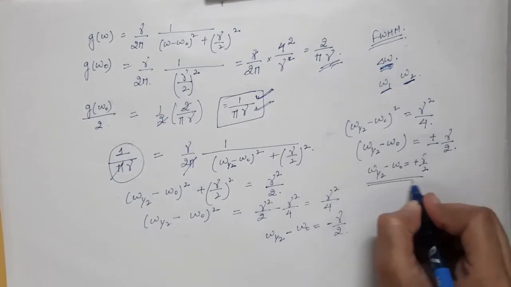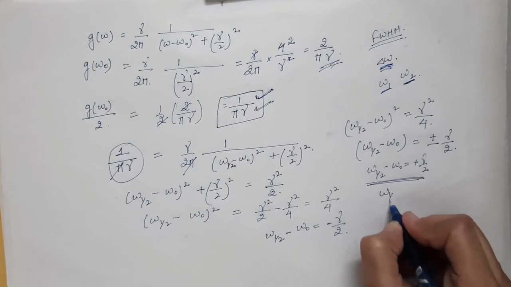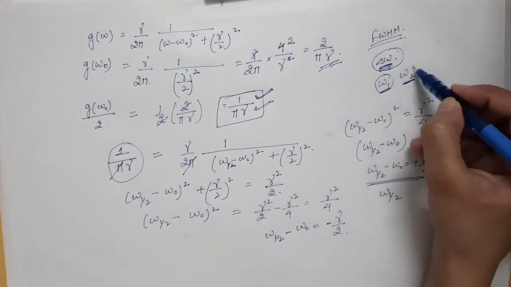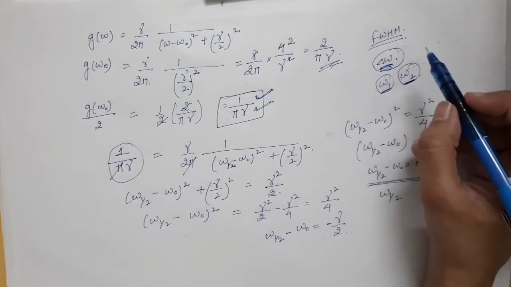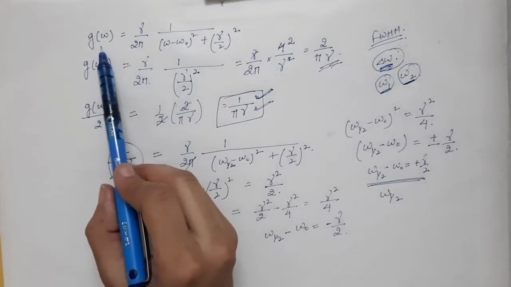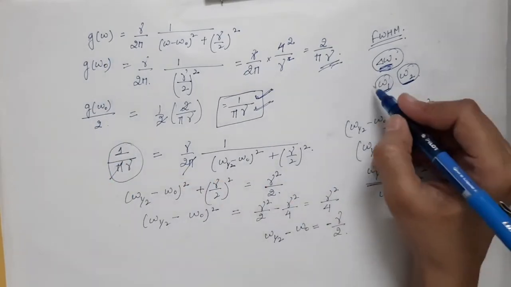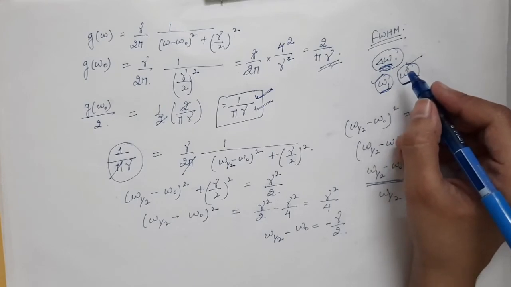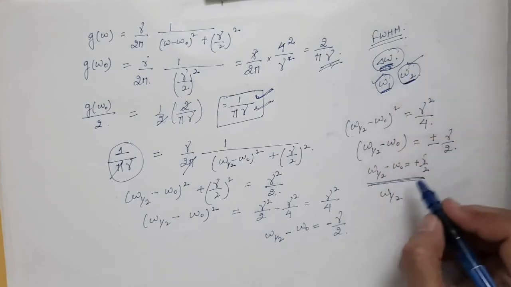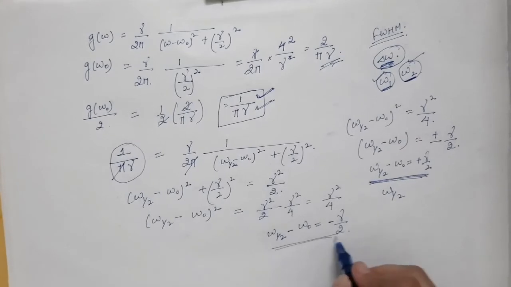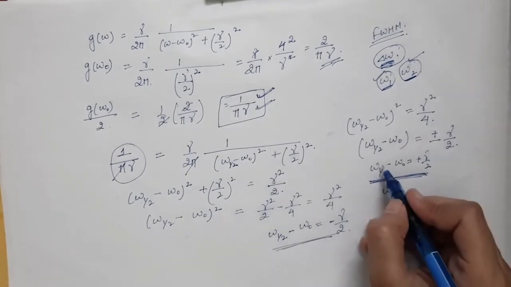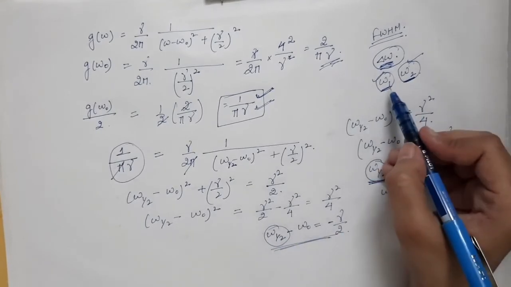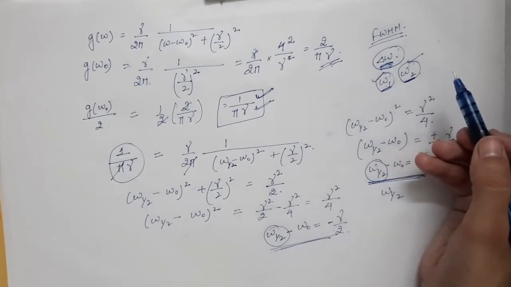Because we want to find delta omega, we want to find the two frequencies corresponding to half of the maximum value of g of omega. So over here we have got two equations, and from these two equations we will get two different values of omega half, that will be omega 1 and omega 2 respectively.